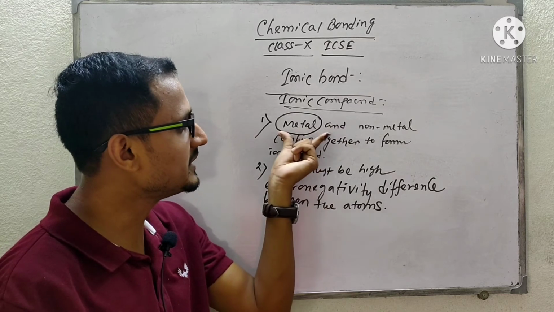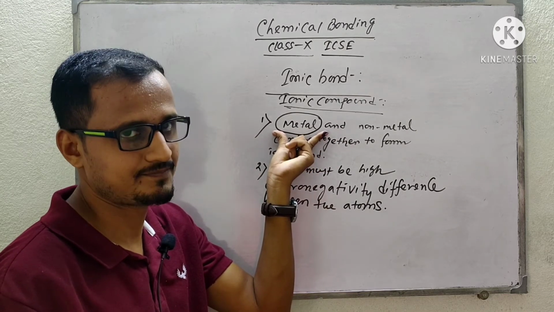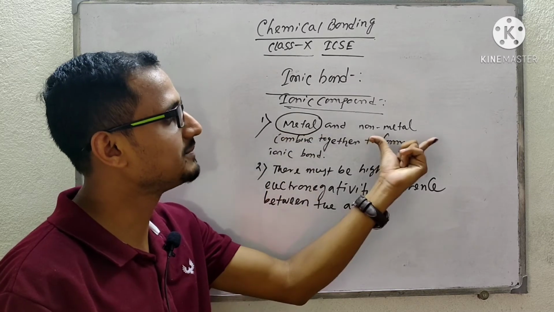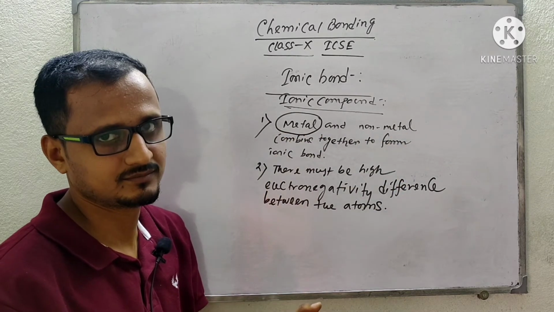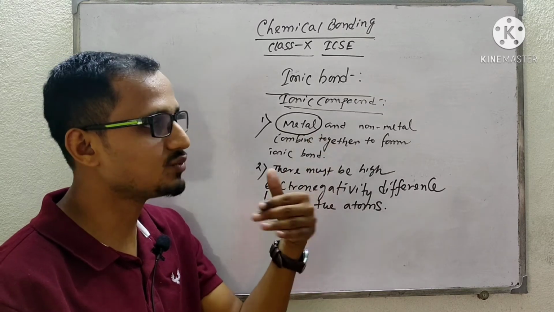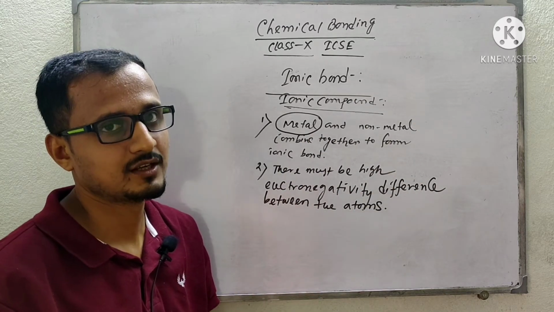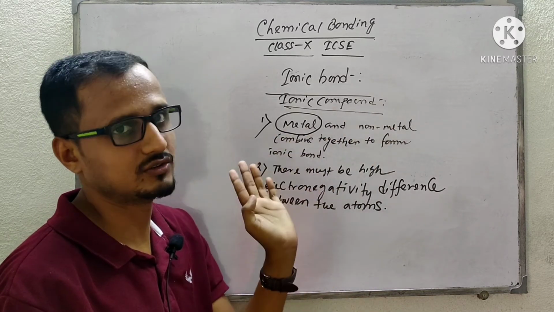The number of electrons released by the metal will be accepted by the non-metal. If metal releases one electron, then non-metal will gain one electron, if there is one metal and one non-metal.